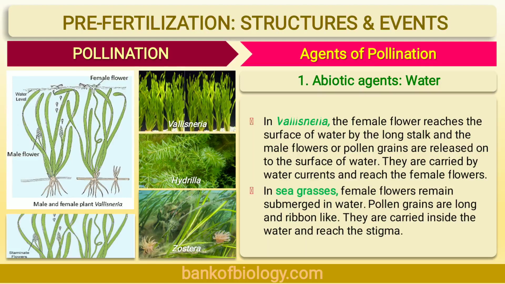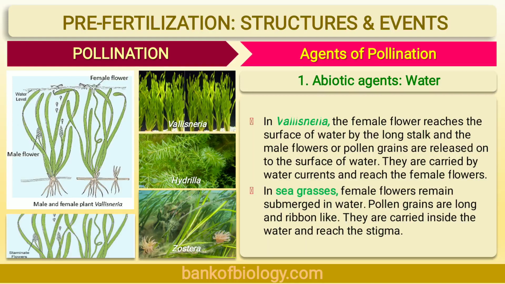some specific structural changes we can see in such plants. For example, specific gravity of pollen grain is equal to that of the water. That is why these pollen grains can float on the surface of water. Some aquatic plants are anemophilous, for example, Halodule, and some aquatic plants are entomophilous, that is insect pollinating. For example, lotus, water hyacinth, water lily, etc.